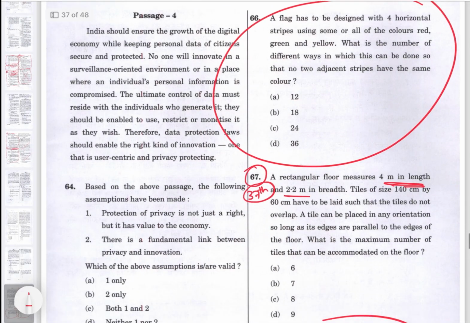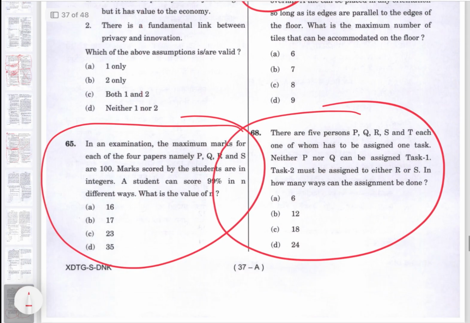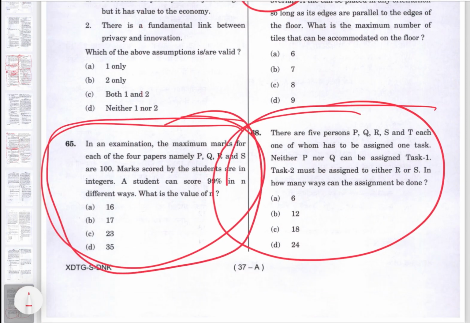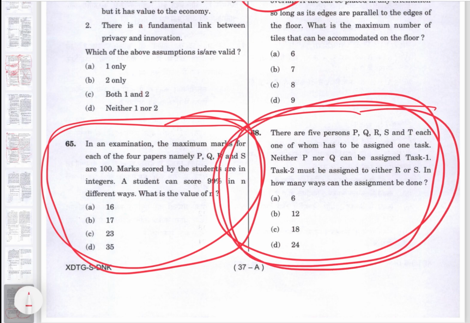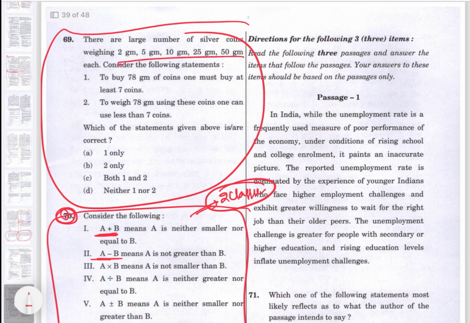Now see these kind of questions, this question you can try, and this question also you can try, and this question we practiced, right? So the idea is that if you want you can try this question.